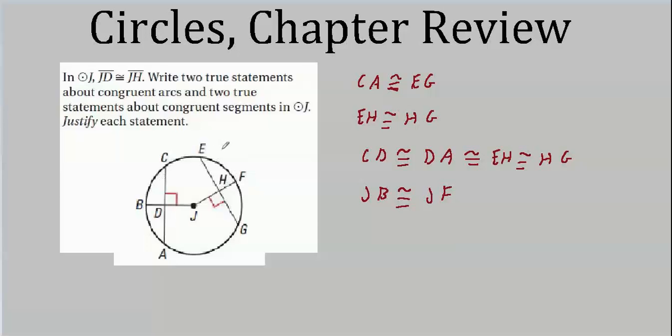However, in fact, we could prove it easier than that, couldn't we? After all, if JF is the same as JB and JD is the same as JH, well, HF is just JF minus JH. Maybe I should write that down.